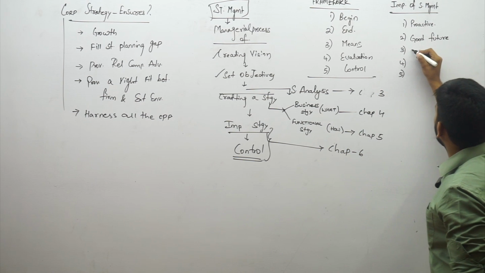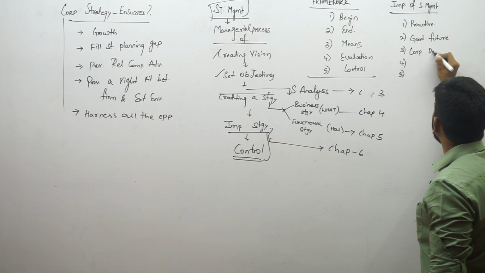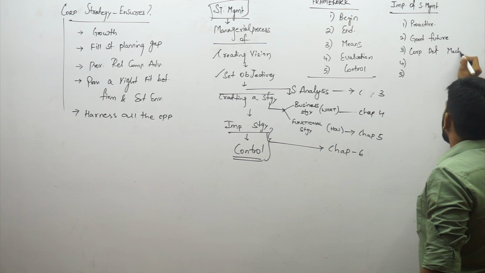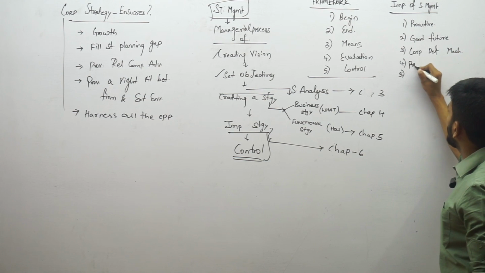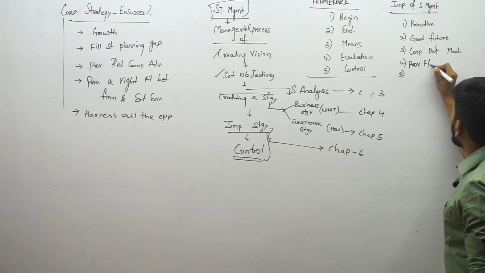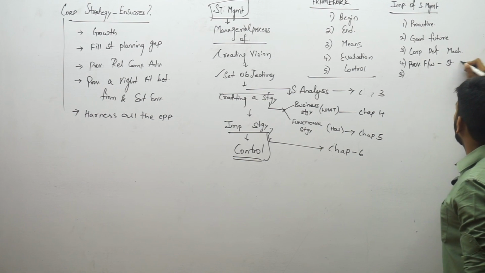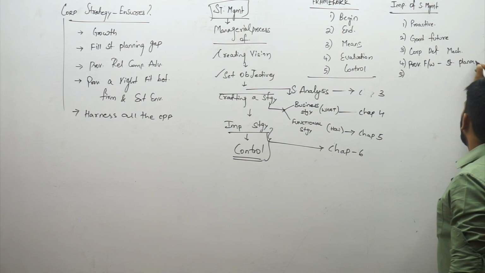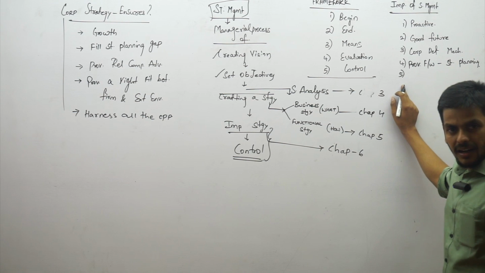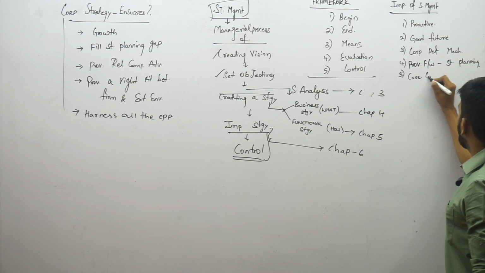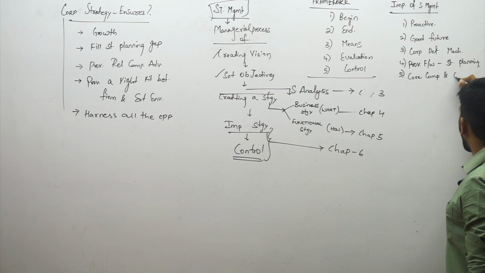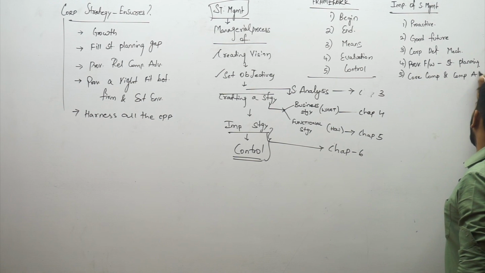Then in the third one is talking about corporate defense mechanism, right? It's a very good corporate defense mechanism. Then in point number 4, I want you to remember 4 words. Provides framework for strategic planning. And point number 5, I want you to remember 5 words. Core competencies and competitive advantages.